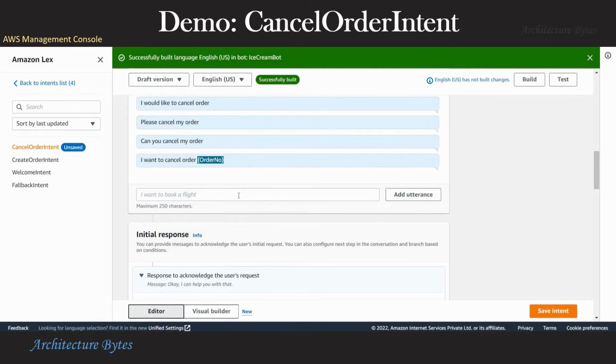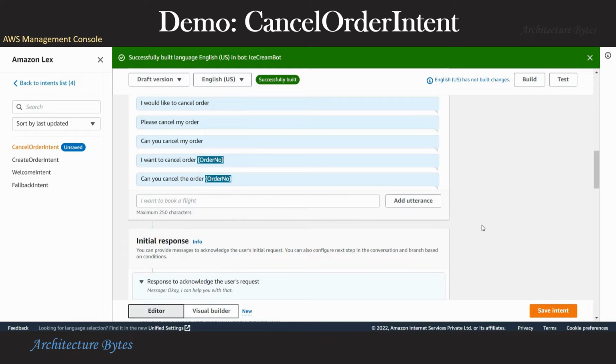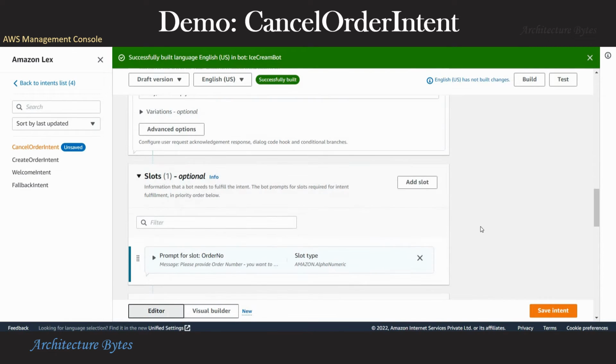If the user provides this directly, like just says I want to cancel order number, then he or she will not be prompted to provide an order number because it was captured as a part of the utterance.